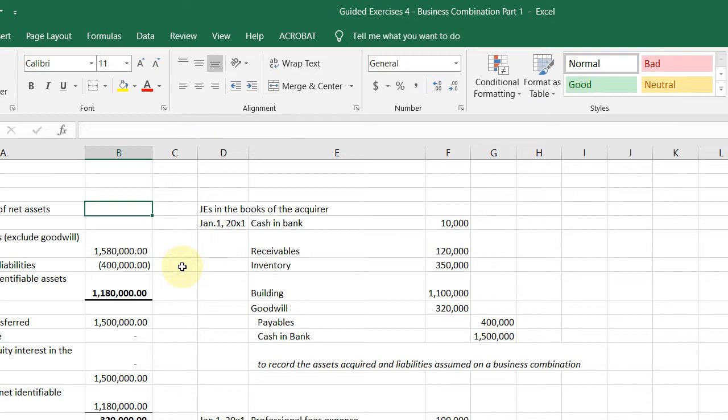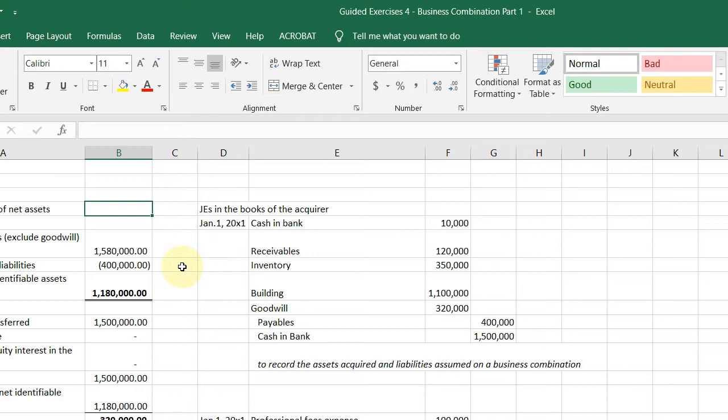Ngayon, nag-incur ka din daw ng transaction cost amounting to 100,000, okay, for legal and accounting and consultancy fees. So, number 1 tells you paano daw kapag nagbayad ng 1.5 million in cash for considerations, assets, and liabilities ni XYZ, how much daw is the goodwill or bargain purchase gain if meron?